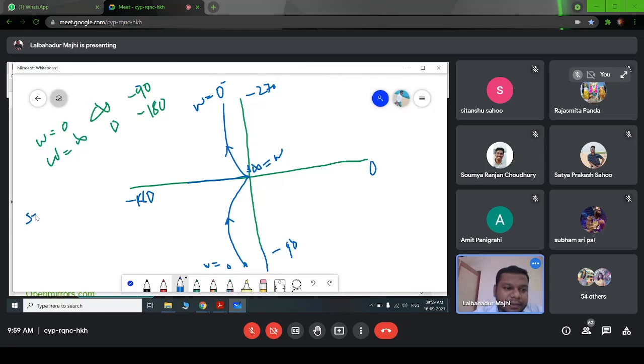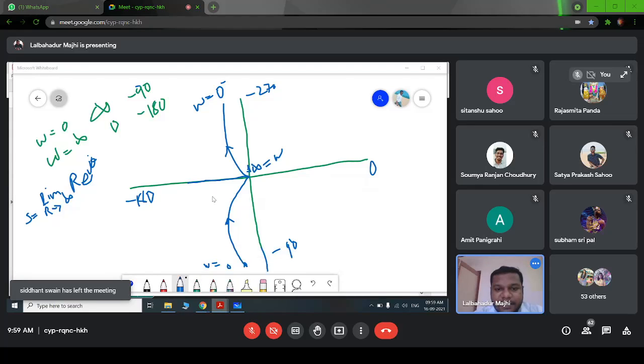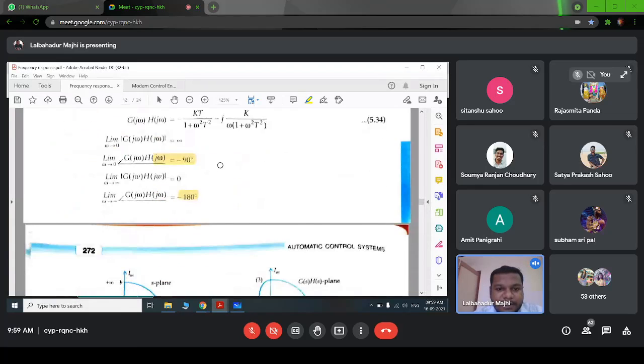We have to put s equal to the limit r tends to infinite, r into e to the power j theta, right, in the transfer function. So if you put this r equal to infinite, then we have to solve it.